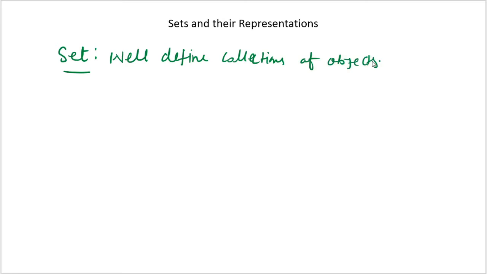What is well defined? Children, well defined means it will be true for each and every condition. Let me give an example. The rivers of India represent the collection of all the rivers which are in India. So this is a set.